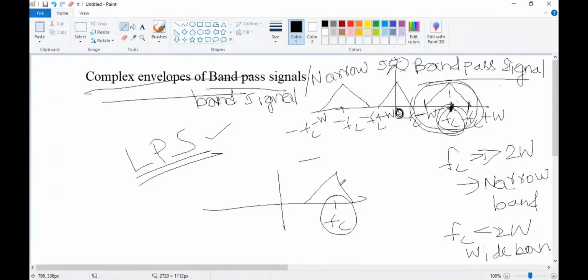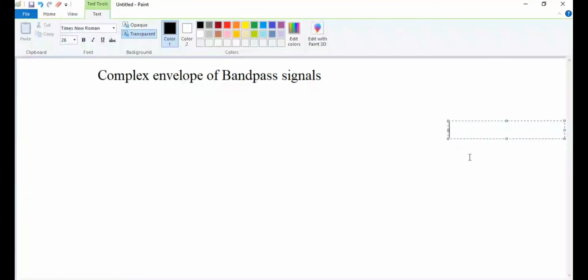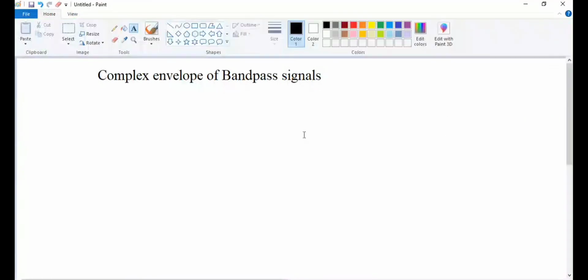That is the reason we shift this band pass signal to low pass, shifting the frequency spectrum from band pass to low pass, like this. So it will be centered at 0, and Fc will be eliminated. That's the reason the analysis will be easy. That is why we convert the band pass signals to the low pass signals. How the conversion is done and how the complex envelope is represented, we will see now. The complex envelope of band pass signals is the next topic.